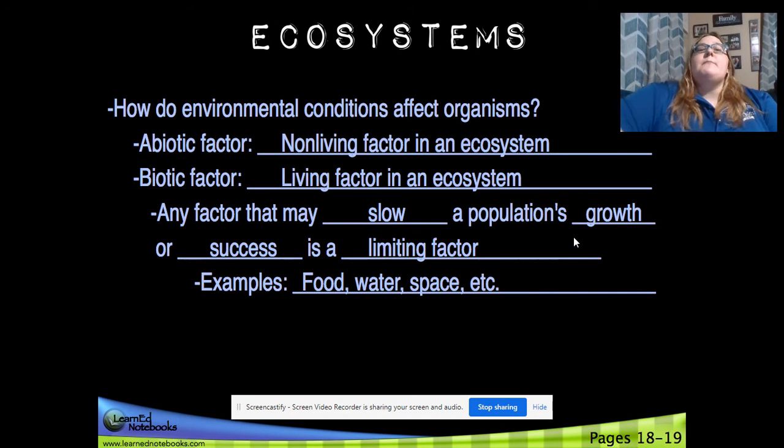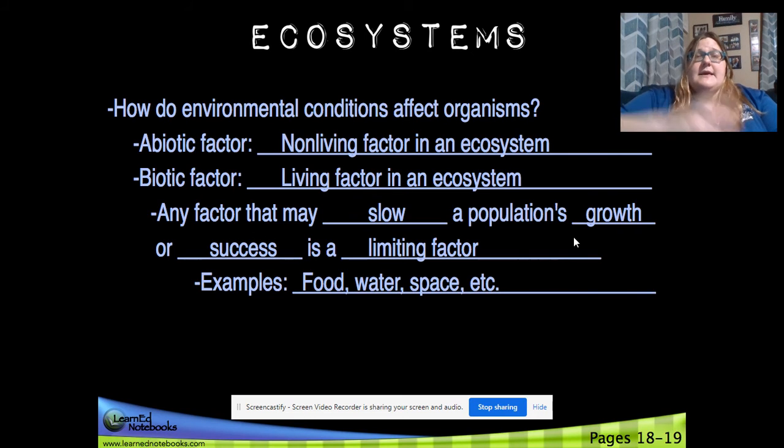How do environmental conditions affect organisms? So abiotic is any non-living factor. That's your water, how much sun, rocks, temperature. Biotic is any living factor in an ecosystem. Remember, it's anything living or was once living. So even that tree limb that's outside, it was once attached to the tree and growing, so it is still considered biotic. Any factor that may slow a population's growth or success is called a limiting factor.